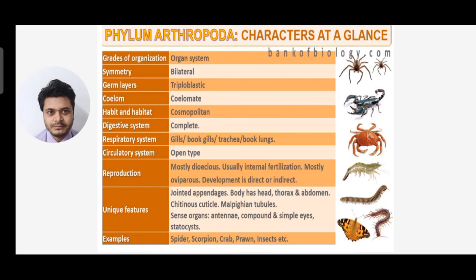The digestive system is complete. The respiratory system consists of gills, book gills, trachea, and book lungs. They have an open type of circulatory system, and the reproduction is dioecious. Usually internal fertilization takes place, and they are mostly oviparous. Development is direct or indirect. And certain unique features they have in the phylum Arthropoda. We know this is the largest phylum. They have jointed appendages. Their body is divided into head, thorax, and abdomen. They have a chitinous cuticle and malpighian tubules. They have sense organs that include antenna, compound and simple eye, statocyst. And the examples under the phylum Arthropoda: spider, crab, scorpion, prawn, and insects, etc.